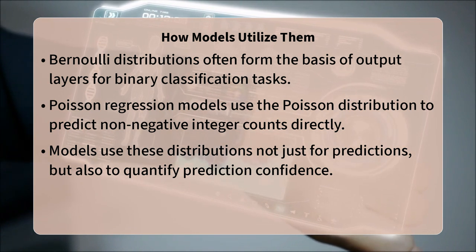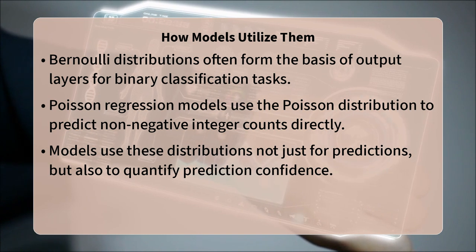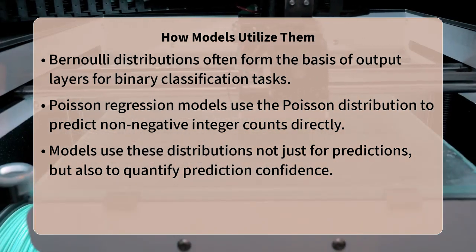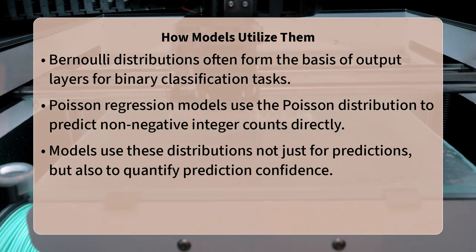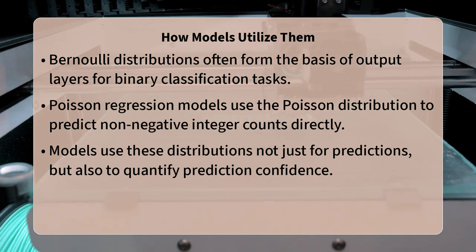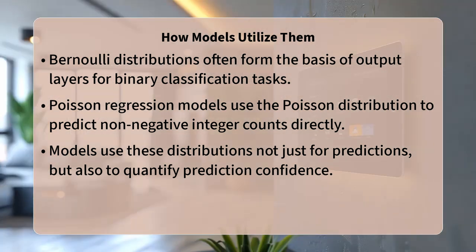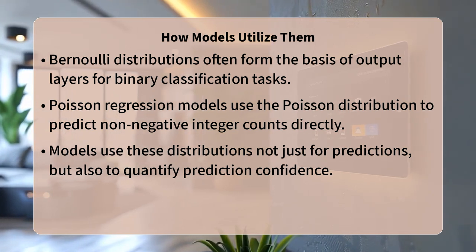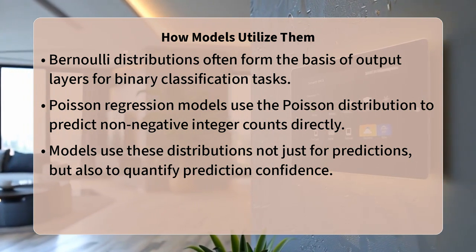Similarly, when models need to predict counts, such as the number of errors or network traffic spikes, Poisson regression is a common technique, directly employing the Poisson distribution to model these non-negative integer outcomes. They allow a model to not just make a prediction, but to also quantify the confidence or uncertainty around that prediction. A deeper understanding of discrete distributions allows you to go beyond just using them as black boxes.